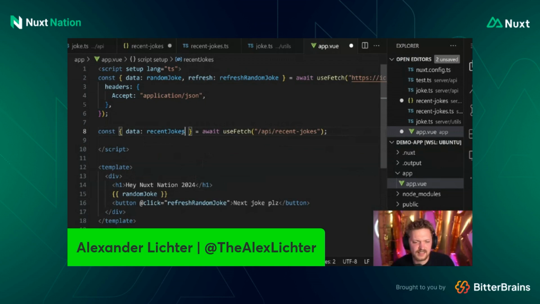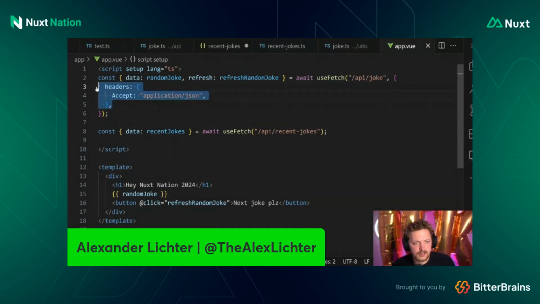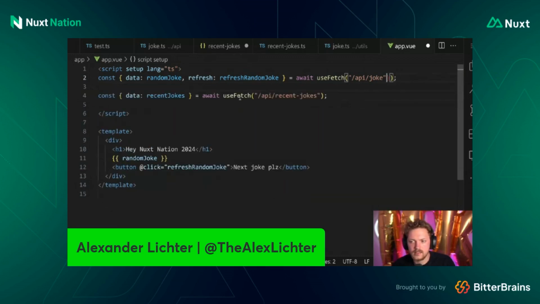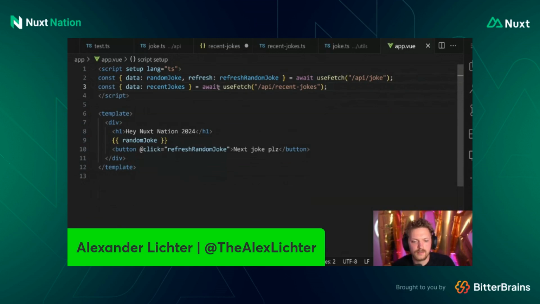Also here we need a refresh function, or actually maybe we don't. Let's have a watch in a second. Also, we want to remove this part up here. Let me remove the bar. That we want to change to /api/joke, I think. So we can do that. We don't need the headers anymore because this is now done in the backend. And for Nitro, we don't need to set any headers. We have a 2-line front end here, more or less.